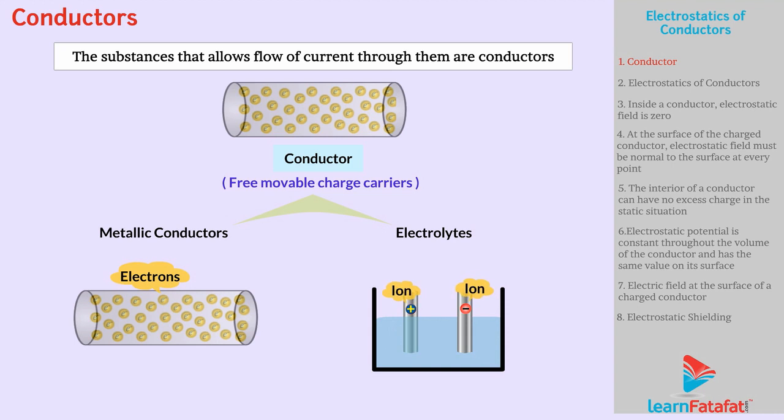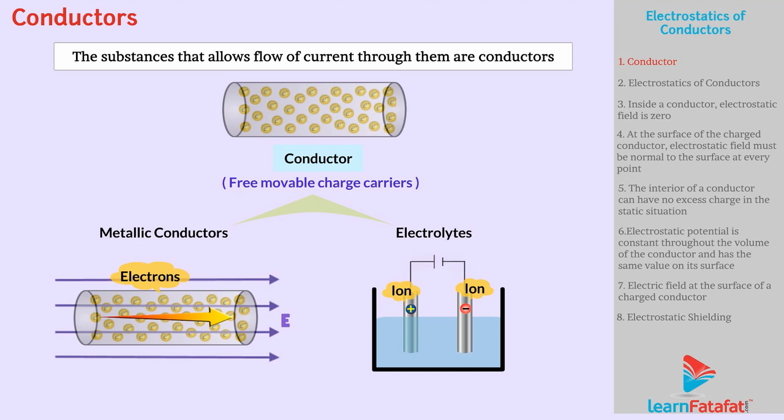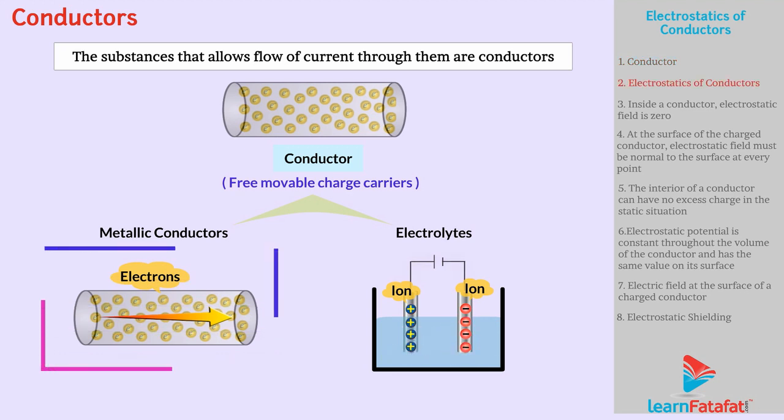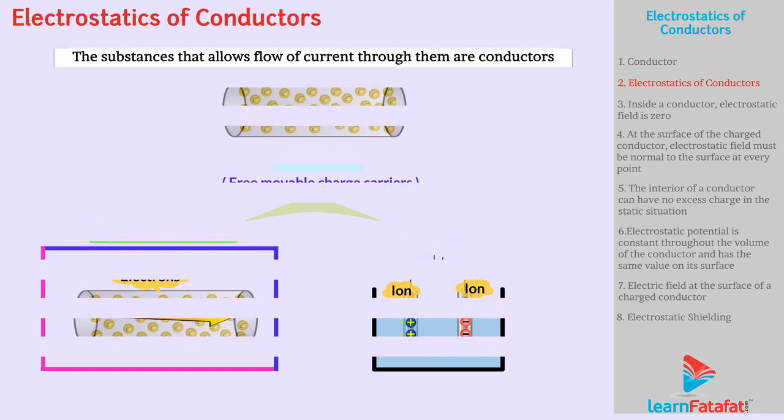In metallic conductors, the drifting is influenced by the external electric field, while in case of electrolytes, it is influenced by the external electric field as well as chemical forces. We will restrict our discussion to metallic conductors only. We will discuss important results regarding electrostatics of conductors.